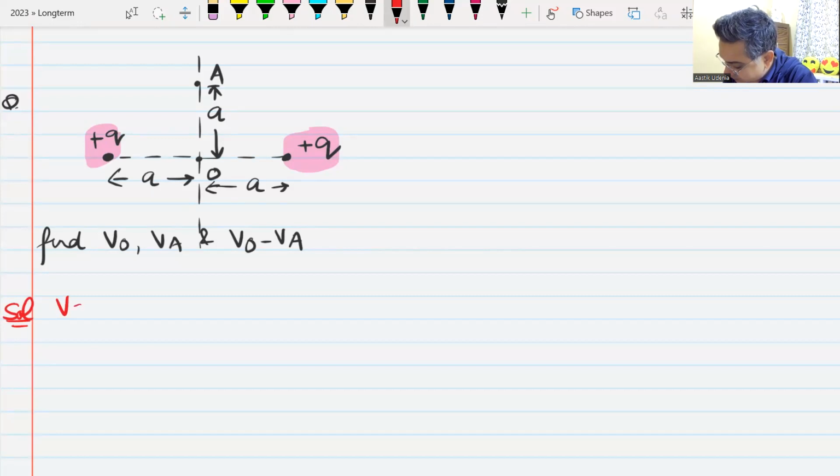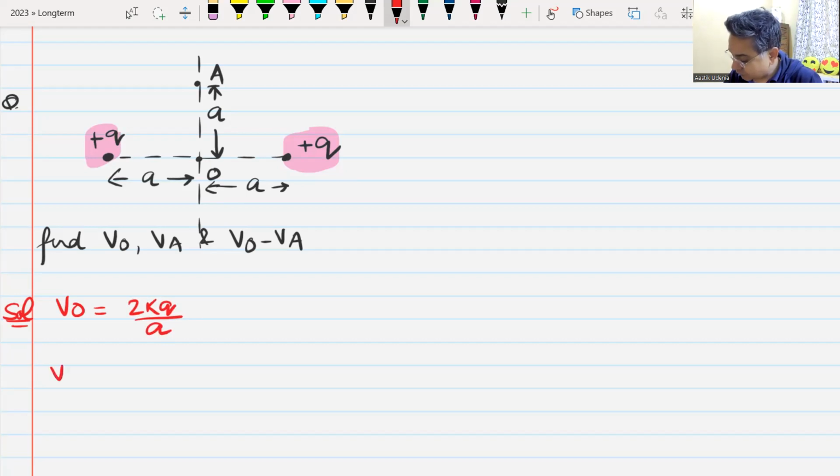What is the potential at point O? Both the charges are positive. 2 kq by A, sir. Both the charges are positive. They will create the same potential. They will get added up. 2 kq by A. Yes or no?